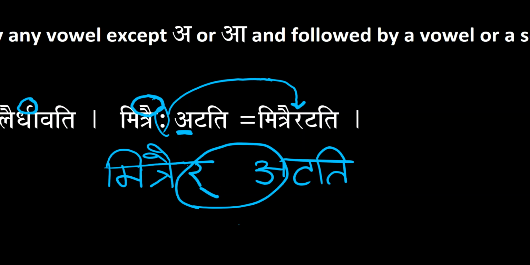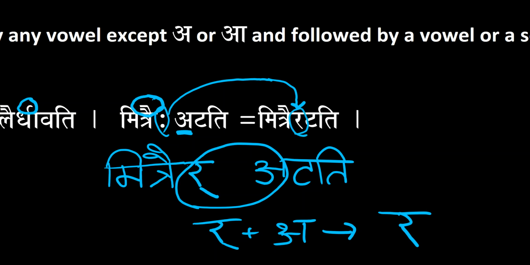Remember that a ra with a halant plus an a is going to give you a whole ra. Okay? So r plus a is going to give you ra. So that is why this is not in the form of a hook. So you have mitrair tati.